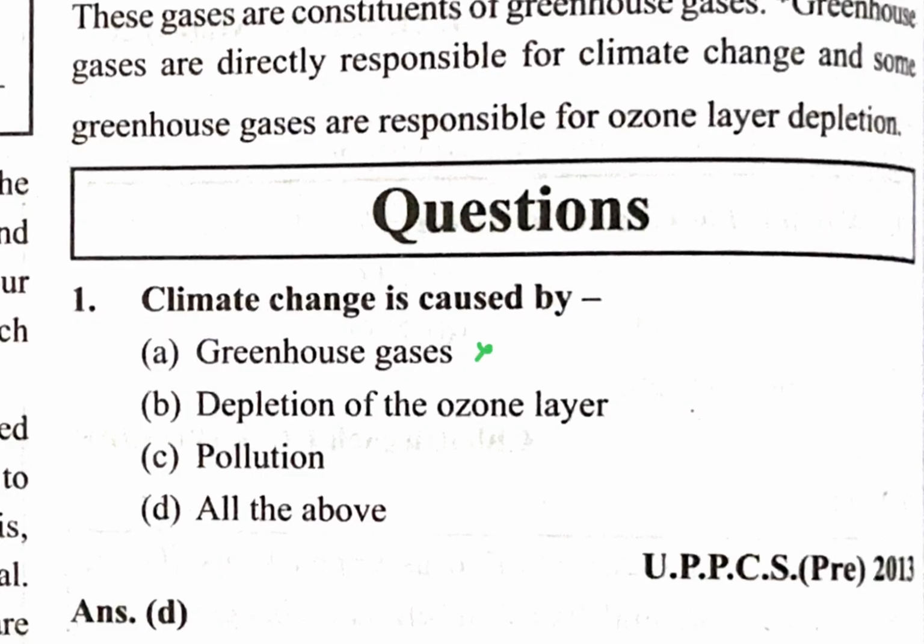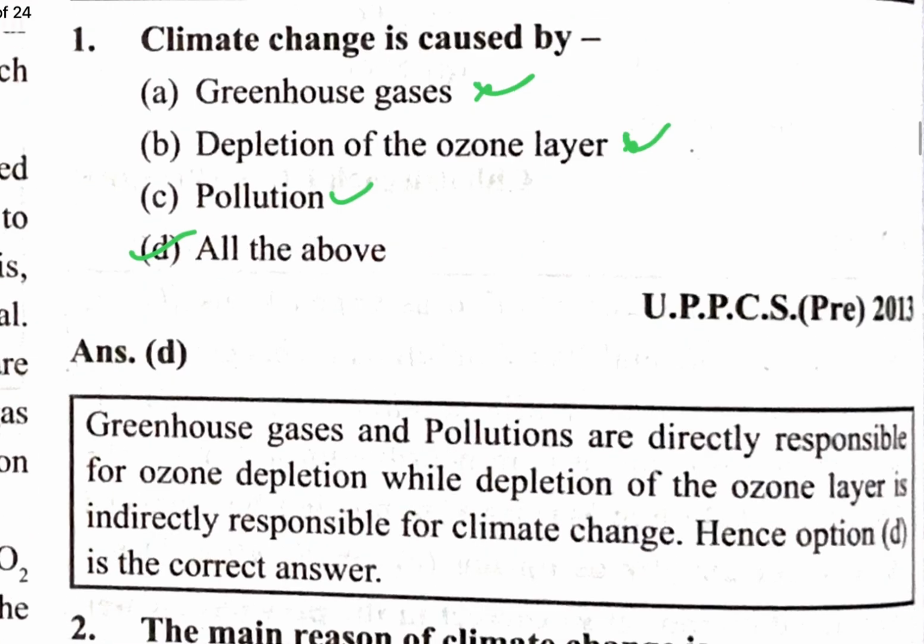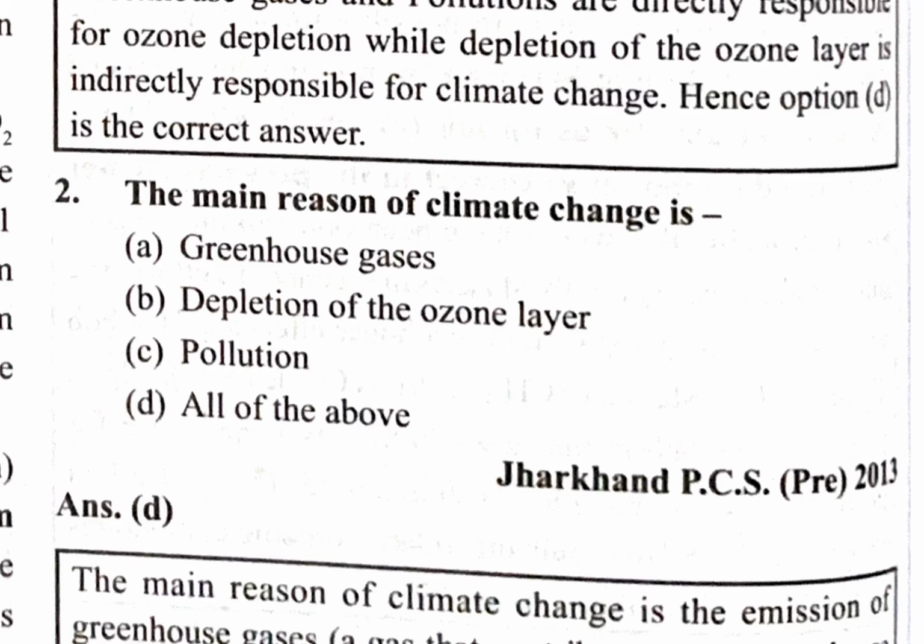Next question. Climate change is caused by greenhouse gas. Yes, from greenhouse gas climate change happens. Depletion of the ozone layer is also responsible. Pollution is also responsible. So all of the above is responsible for climate change. The main reasons for climate change are greenhouse gas, depletion of the ozone layer, pollution, and all of the above.